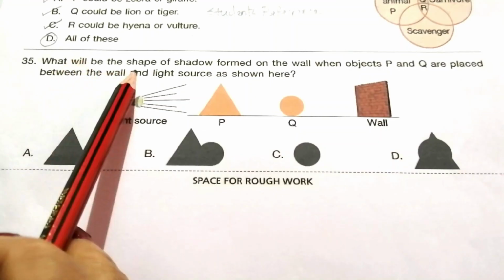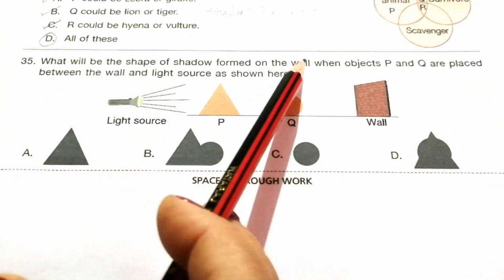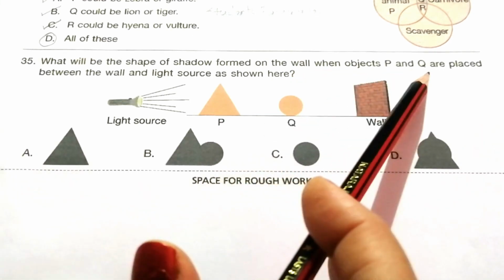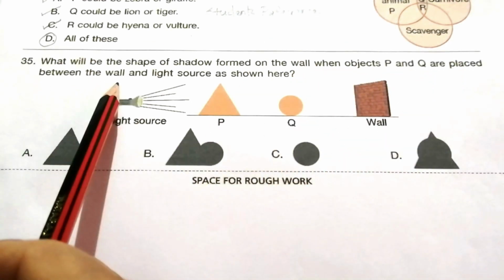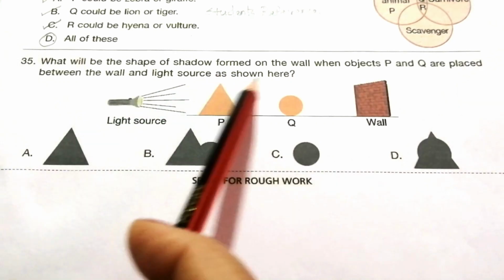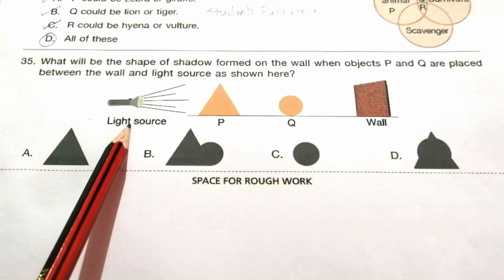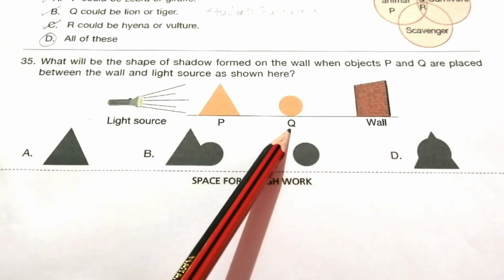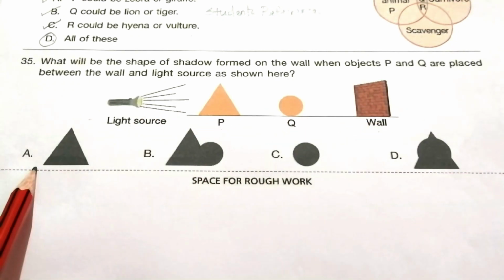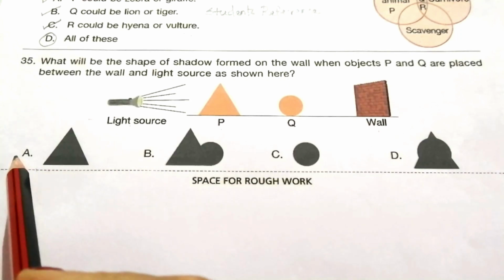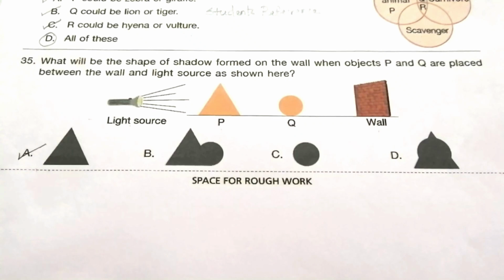35. What will be the shape of shadow formed on the wall when objects P and Q are placed between the wall and light source as shown here? You look at the given picture. Light source, P is a triangle, Q is a circle, wall. Look at the given options and try to find out the answer. The answer is A. So my dear students, today we have completed 2017 Set B NSO question paper for class 2.